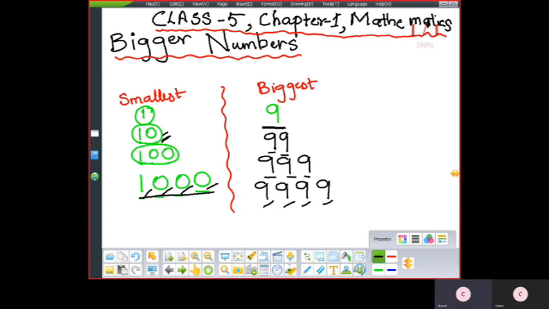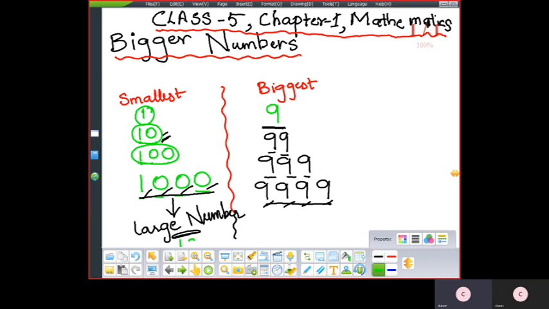So the numbers more than 4 digits are called large numbers. The numbers which are more than 4 digits are called as what? Large numbers. So from 4,000 onwards, the large numbers will start. Then the next one, the smallest 5-digit number. After 9,999, what will become the smallest number?